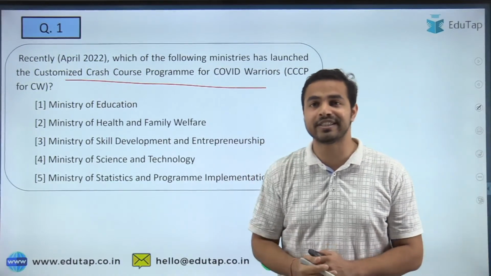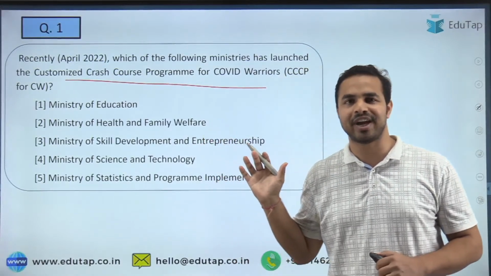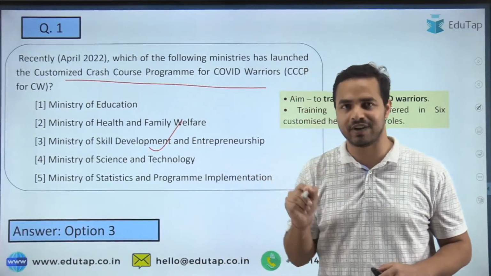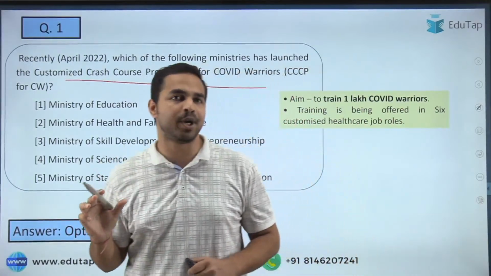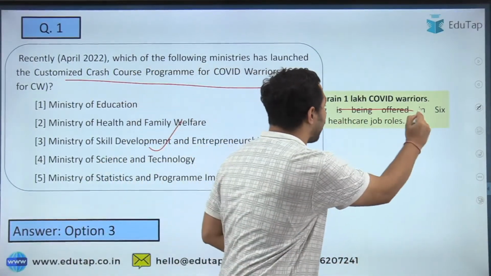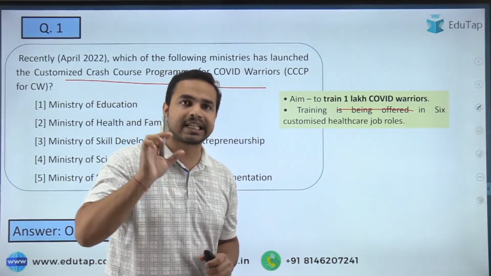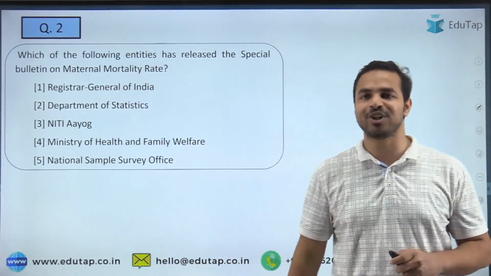So I am getting the right answers. Sadashiv, Seema, agree, everybody is saying that option 3 is the right answer, and that is absolutely right guys. The right answer is Ministry of Skill Development and Entrepreneurship. Under this initiative, they will be training 1 lakh COVID warriors, and this training will be offered for a period of 6 customized healthcare job roles. I hope that this is very much clear to all of you. Let's move on to the next question.